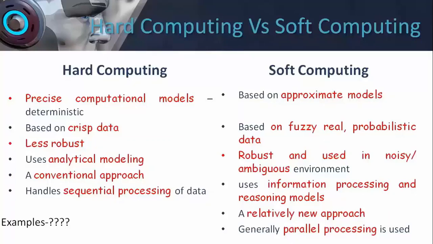Next we come to processing. Hard computing is more of a sequential processing. You give input and for that input you get some output. Whereas soft computing is more of a parallel processing, because a lot of inputs, a lot of ranges of inputs are there. To make them faster and more robust, we take all the inputs coming to our system and can give a connective output. Okay, so I hope it makes it very clear, and examples you very well know.